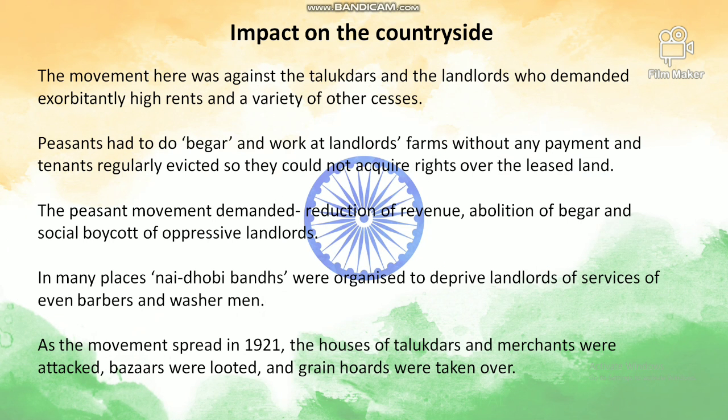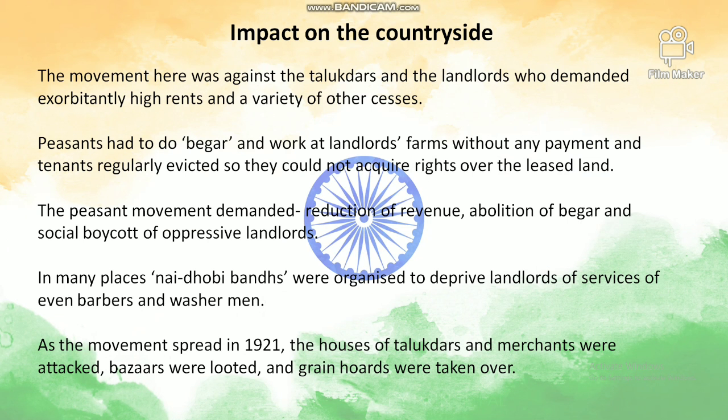Now this was the impact in the towns. Now, the impact on the countryside. The movement here was against the talukdars, the landlords, or you can call them zamindars, who demanded exorbitantly high rents and a variety of other cesses or taxes. Peasants had to do begar.